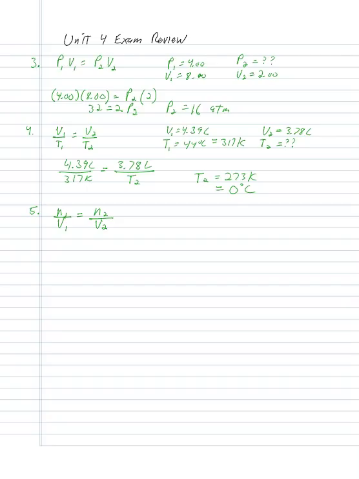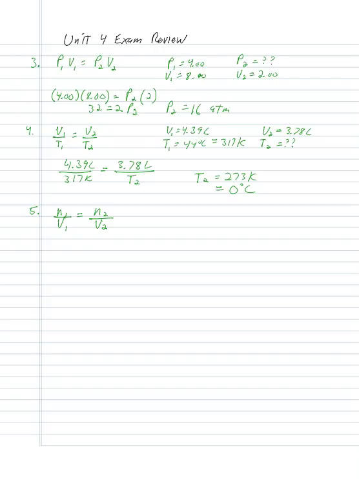Now, the strange thing here is we're not given the number of moles, we're given the number of grams, and so it's like, well, we need to convert that to moles. The problem is we have no idea what gas it actually is, and so we have no way to convert it into moles, but that's okay, because we can actually replace our number of moles there with our mass. Because it's the exact same gas, I would just be dividing the number of grams by the exact same number, and I'm still going to have the same ratio between those numbers. So it's okay to use mass here. That's what makes this a little bit of a confusing problem.